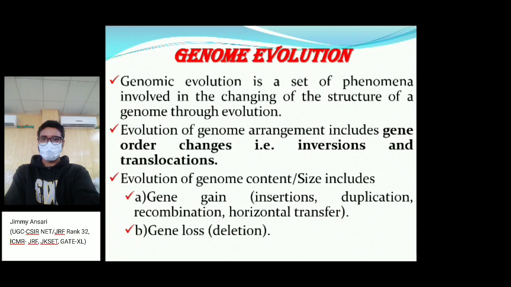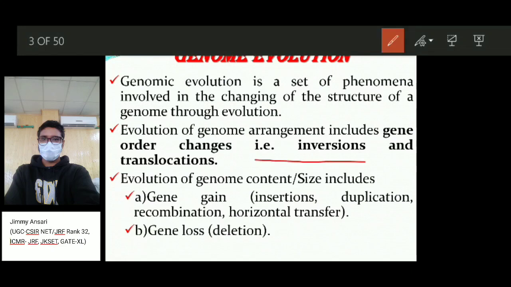Evolution of the genome includes gene order change. For example, if there is a DNA sequence, it has A, B, C, D, or ATGC, adenine, thymine, guanine, cytosine, like an order of the genes like this. If there is a change in the order, like inversion and translocation, it will change the order of the genes. This is genome rearrangement.